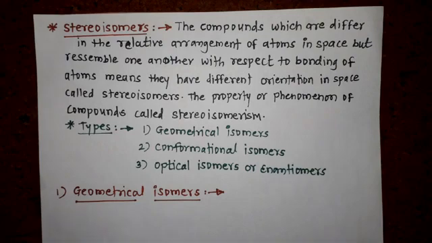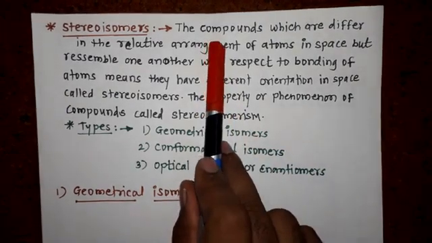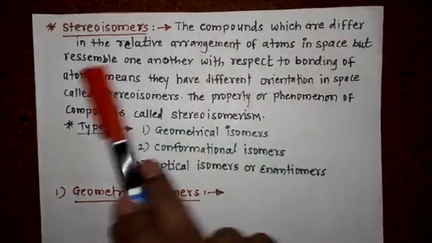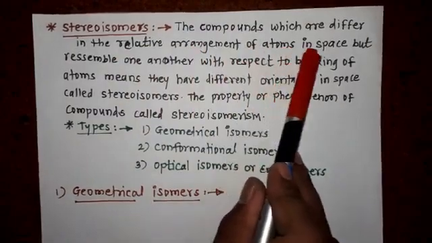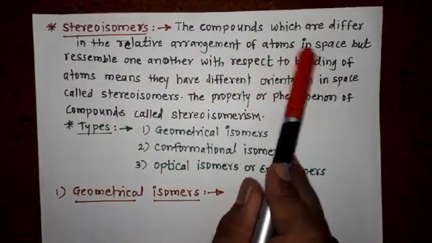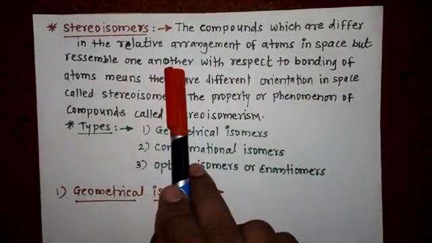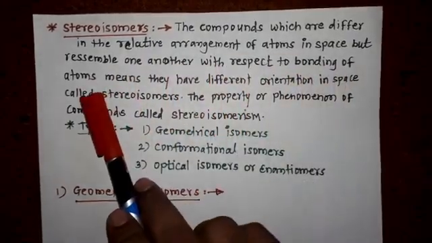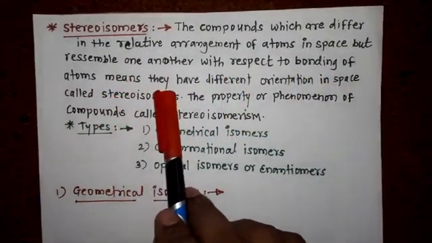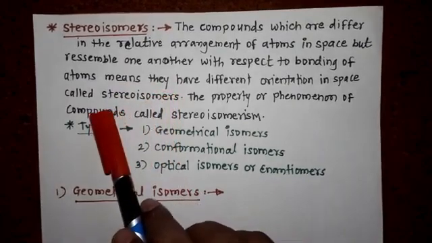We already studied structural isomers and some part of stereoisomers in 11th standard, but we just overlook the stereoisomers. Stereoisomers are compounds which differ in relative arrangement of atoms in space but resemble one another with respect to bonding of atoms, meaning they have different orientation in space.